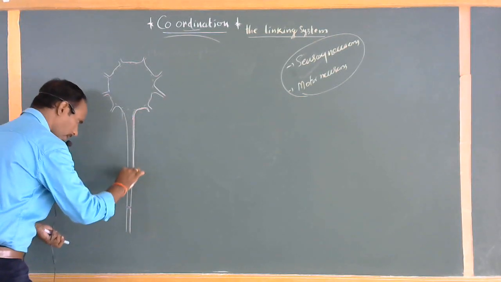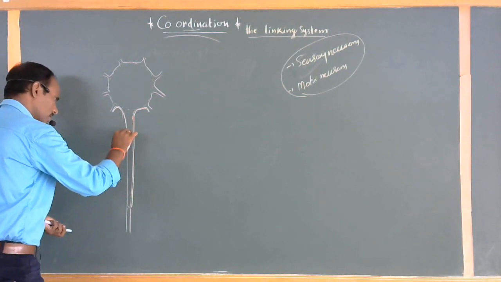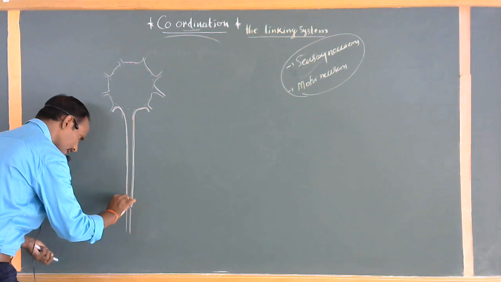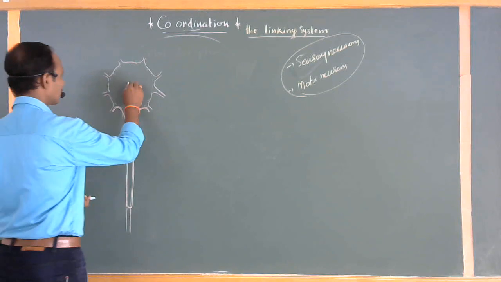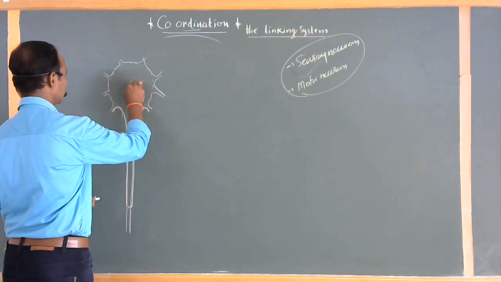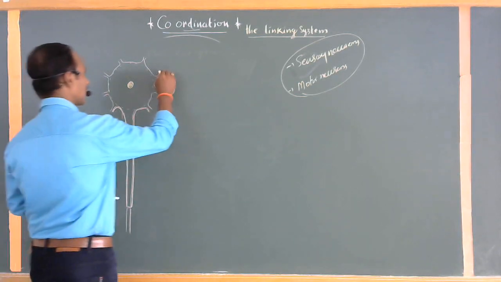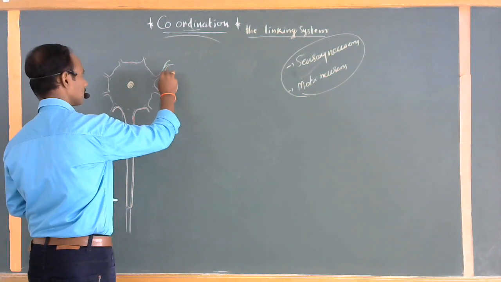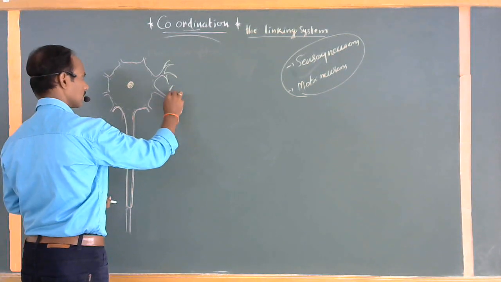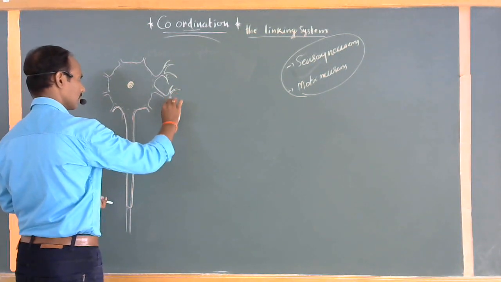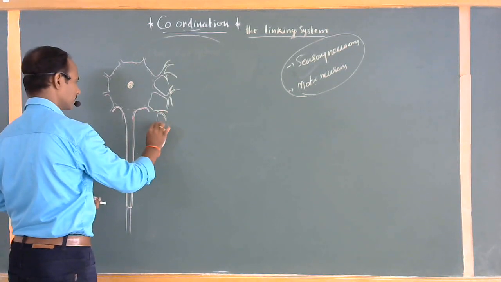The longest cell in the animal body is called the neuron, which is approximately 90 to 100 centimeters in length, nearly 1 meter. At the center, there is a dark-staining body called the nucleus. These fine structures are commonly called the dendrites. These are branching structures, comparable with a tree.